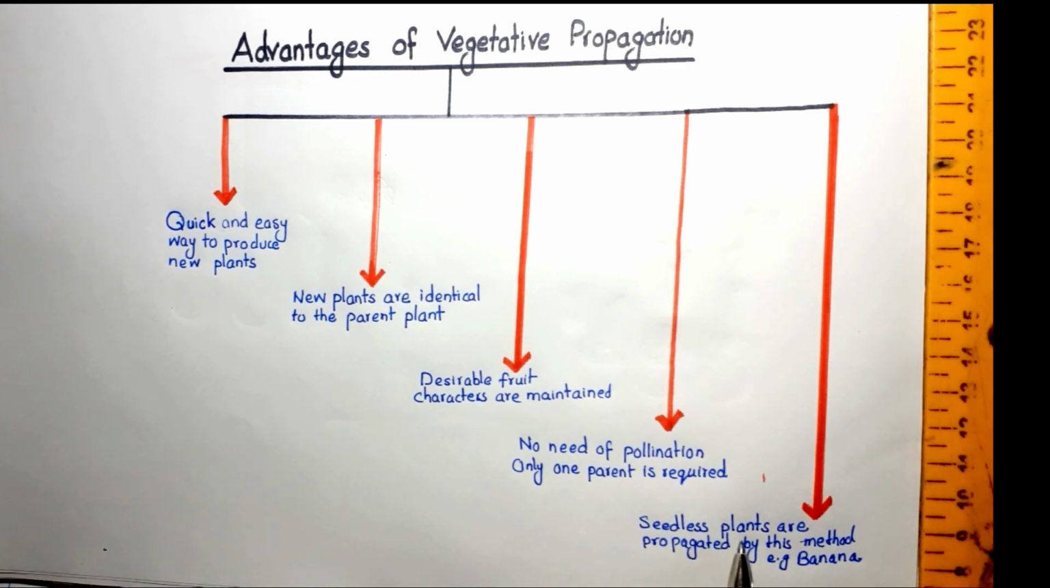And the last one, seedless plants are propagated by this method. By using vegetative propagation, we can produce plants that are seedless, that cannot grow from seeds, such as banana. So this was all about the advantages of vegetative propagation.